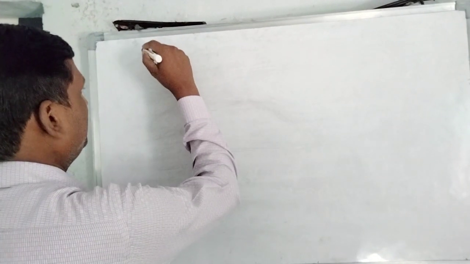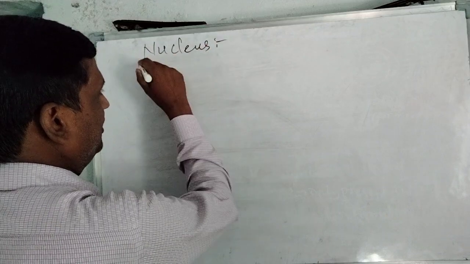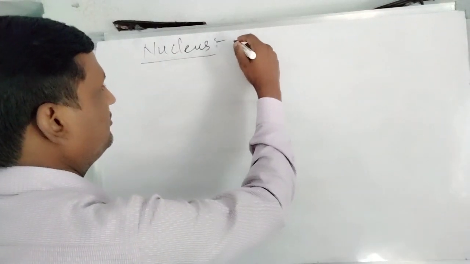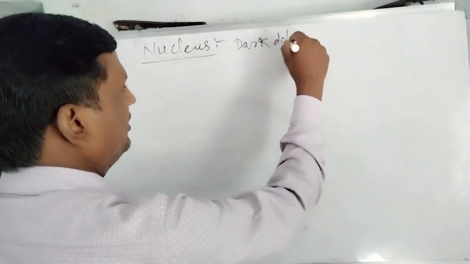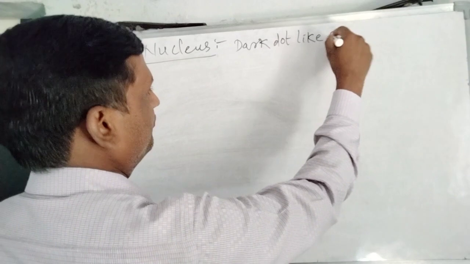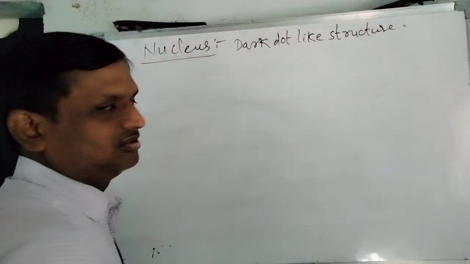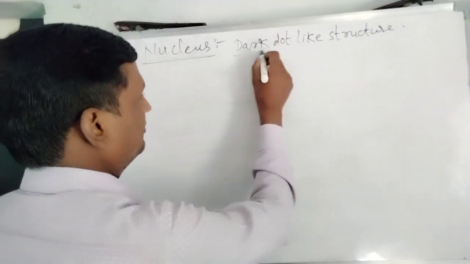Here we are going to study today about the nucleus, another important cell organelle. It is called the nucleus. The nucleus is one of the dark dot-like structures. If you observe the nucleus in the cells, the nucleus is a dark dot-like structure.